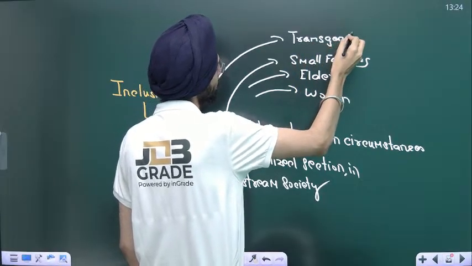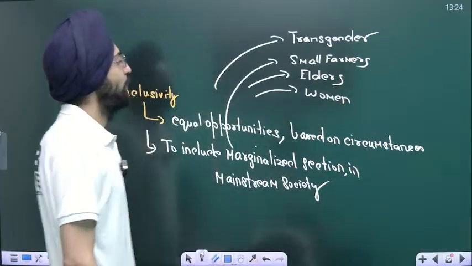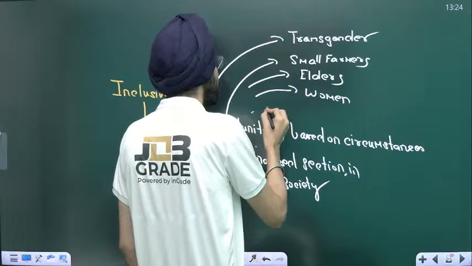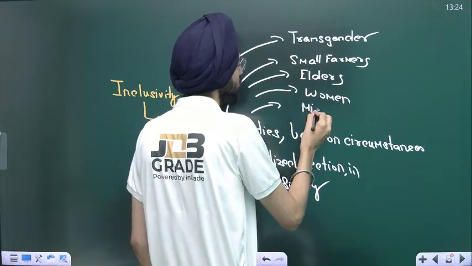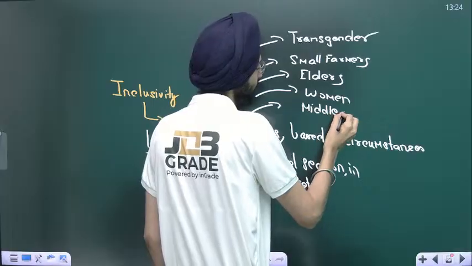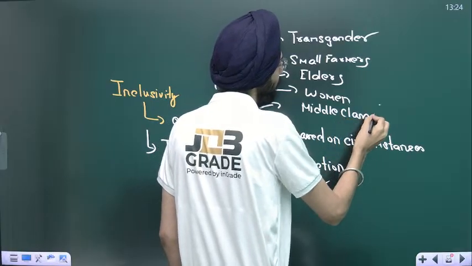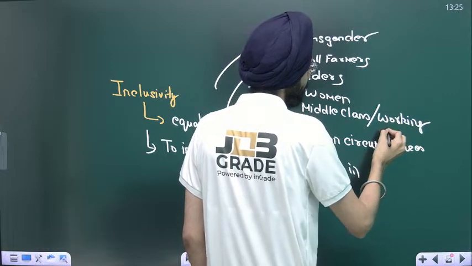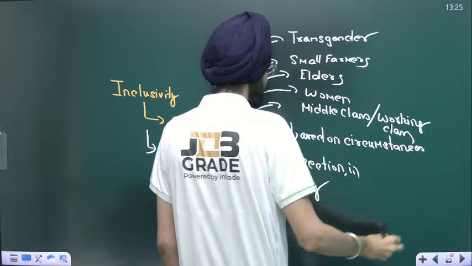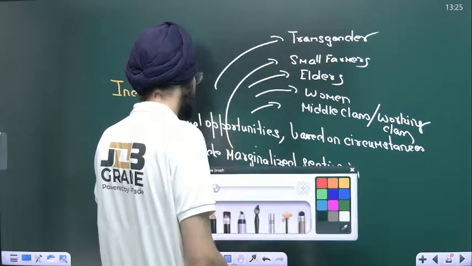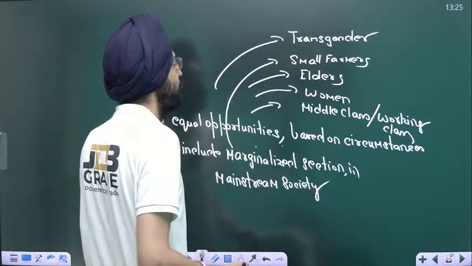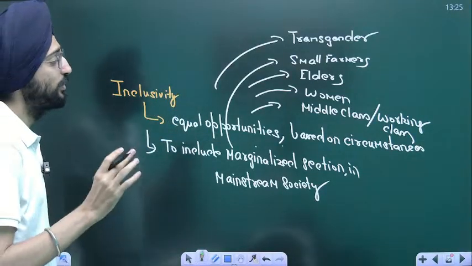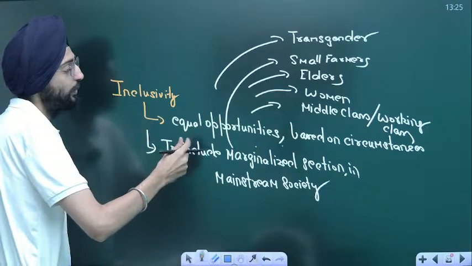So all these sections, even the middle class and working class, obviously need to be included into mainstream society. Again, equal opportunities based on circumstances.